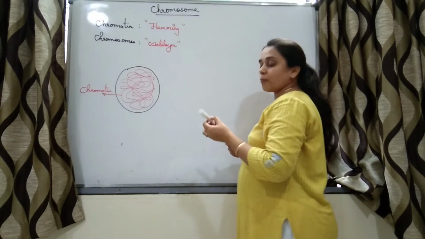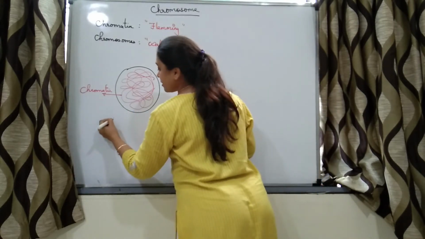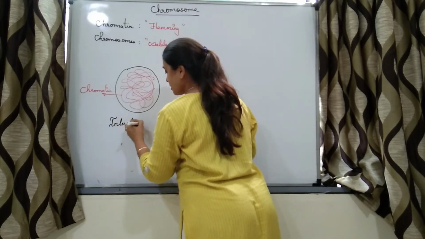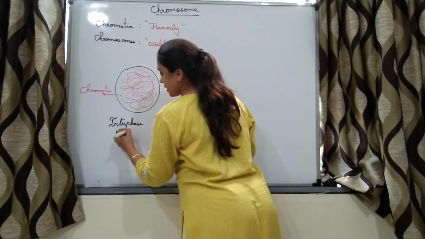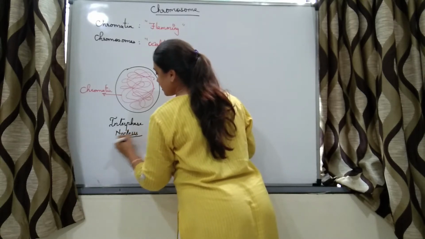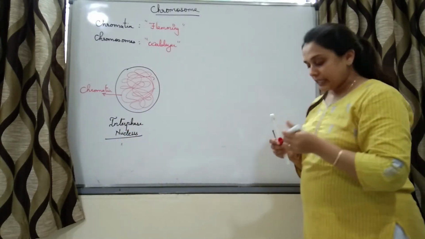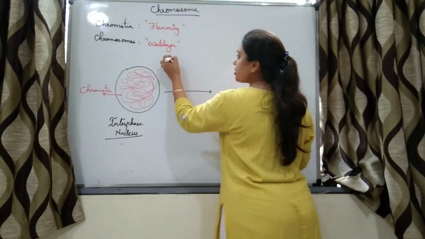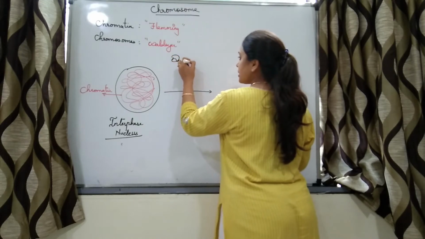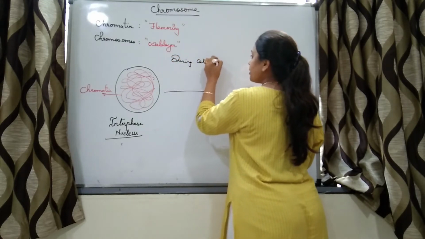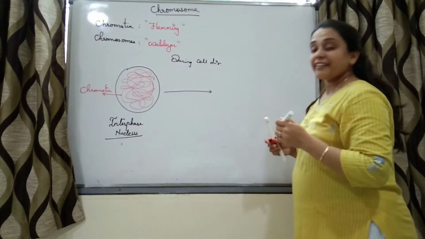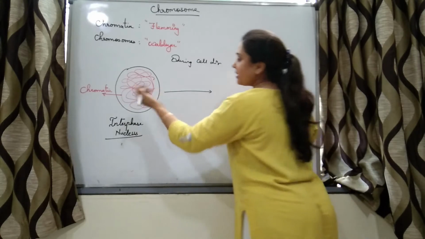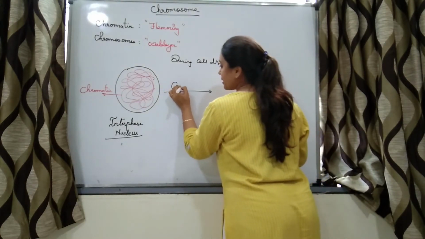So this thread-like structures are nothing but chromatin. When is this chromatin seen? During the interphase nucleus, right? Now during cell division, there is condensation of this chromatin.